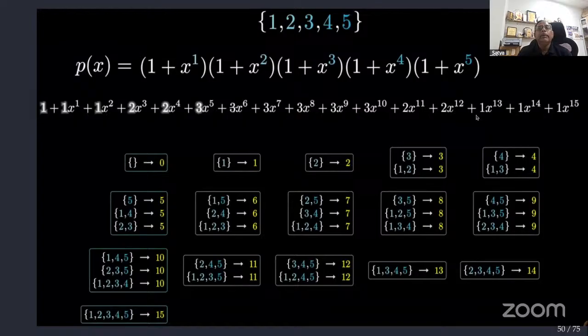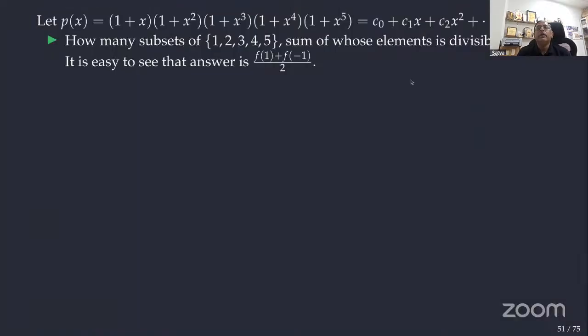Now, in particular, one question is: for which coefficients is the sum divisible by 2? Some coefficients correspond to sums divisible by 2, and some do not. How do you get that? How many subsets of this set have a sum divisible by 2?